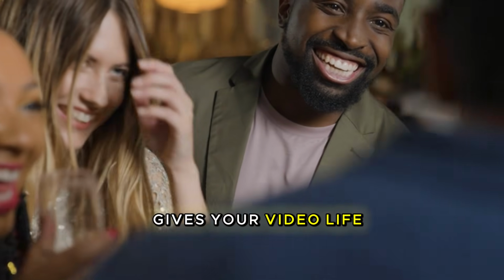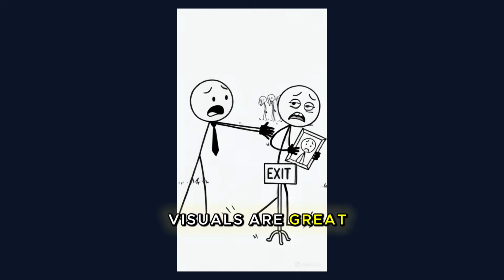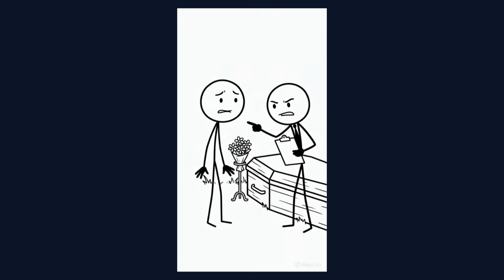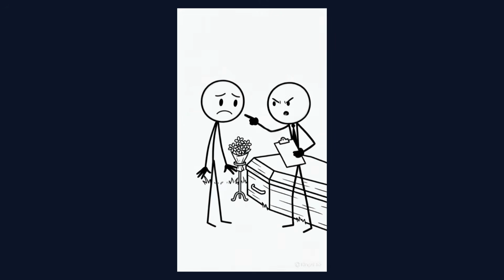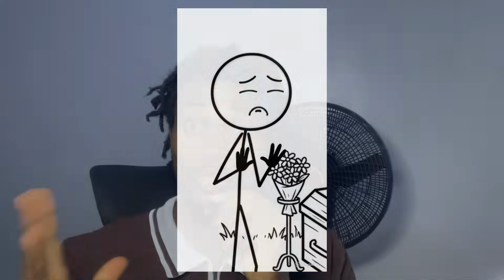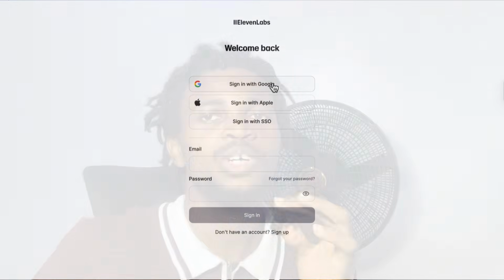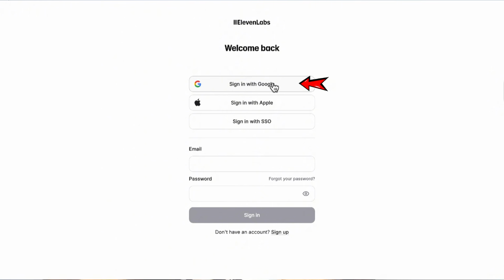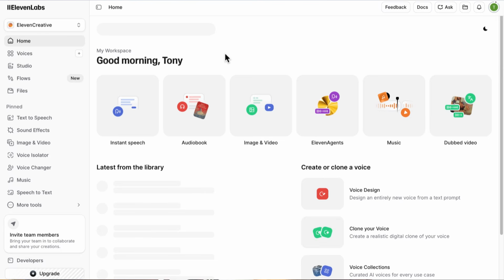Now it's time to add a voiceover. This is what gives your video life and makes the story easier for viewers to follow. Even if your visuals are great, a video can still feel flat without a clear and natural voice guiding the viewers. So for this step, we are going to be using 11 Labs. 11 Labs is actually easier than you thought. The first thing we're going to do is to log in with our account. If you don't have an account, you have to create a new account.